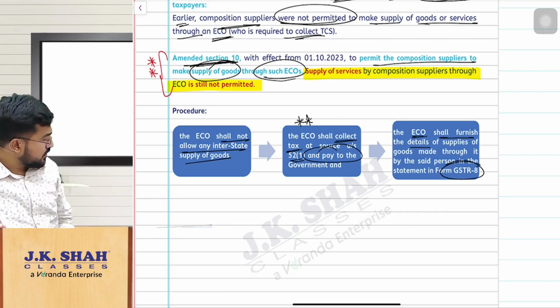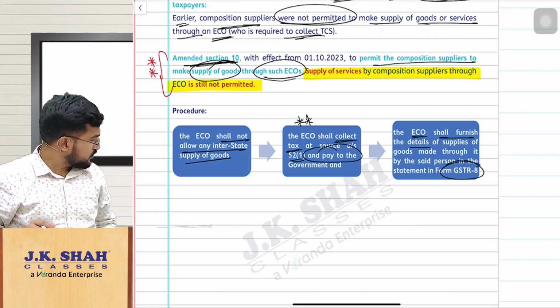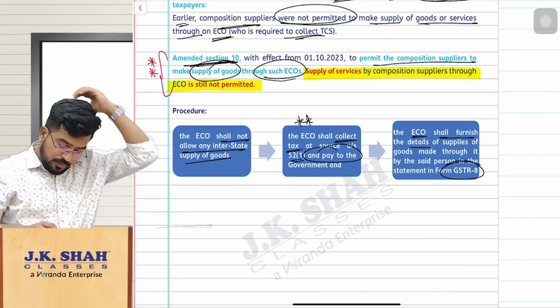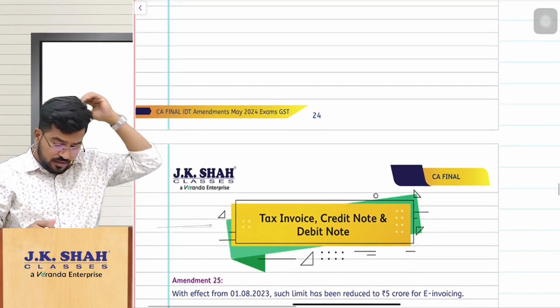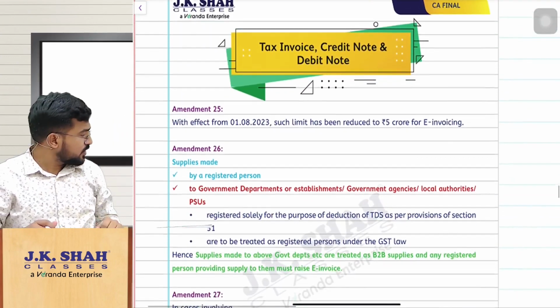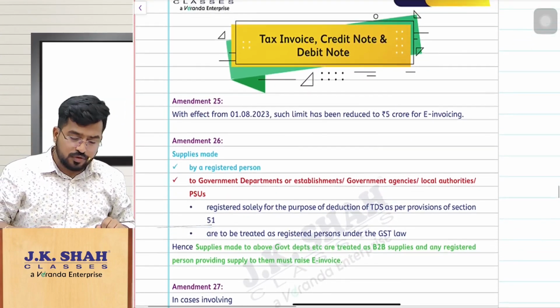So hope you are clear with this. So this is another amendment. With this we are done with the registration chapter. So the amendments of the registration chapter are done, my dear friends. Let us move on to the next one.